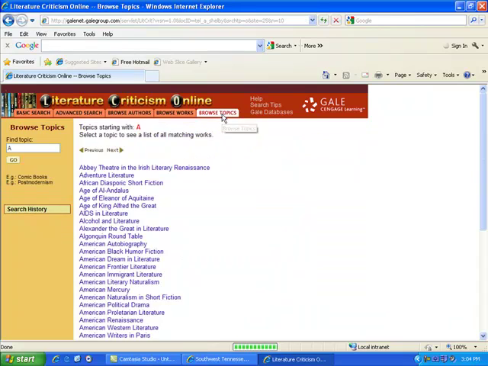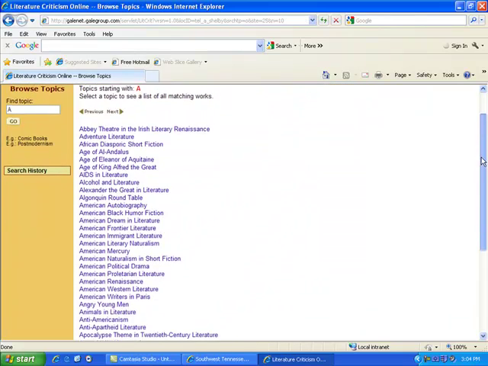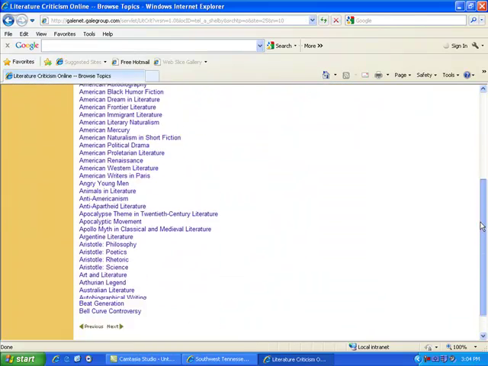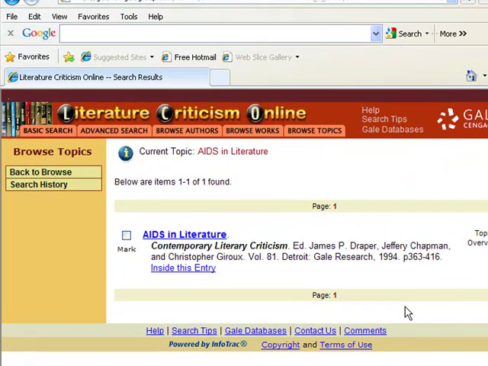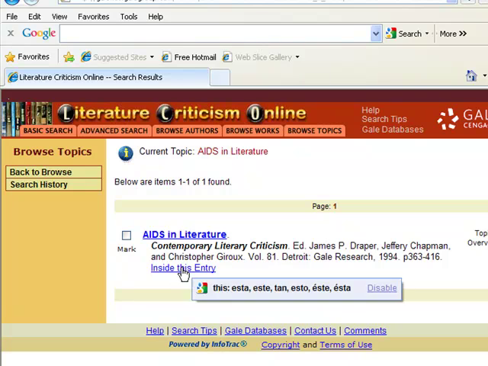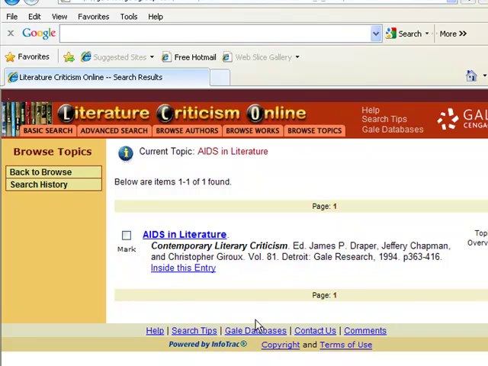And last, we can browse by topics. So these are various topics that are available. And if by chance you see something that looks interesting, like AIDS in literature, simply click on the link and we have one thing that is available. And we can actually view this information.